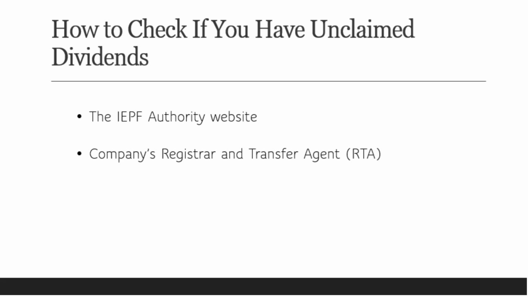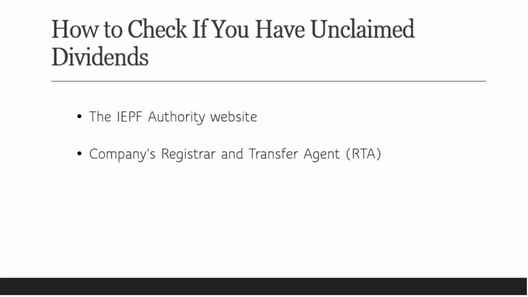This can be done through the IEPF Authority website, which lists dividends and shares transferred to IEPF, the company's official website under the Unpaid Dividend section, contacting the company's registrar and transfer agent, RTA, and reviewing historical dividend statements and bank records. If the dividend is still held by the company and not yet transferred to IEPF, it can be claimed directly from the company.